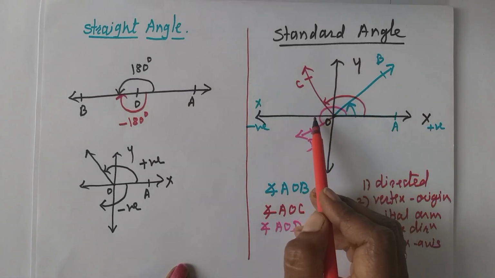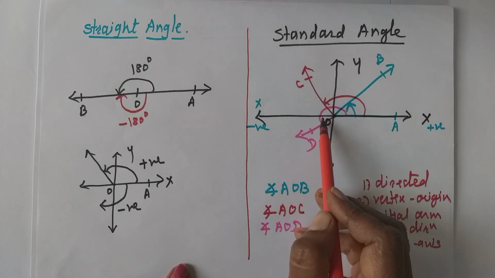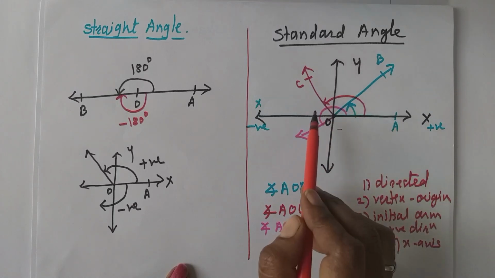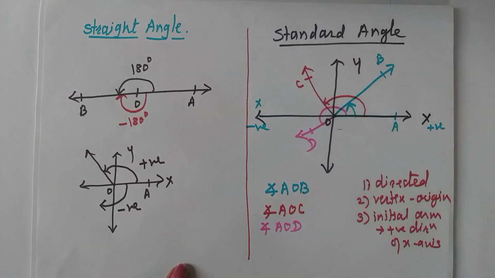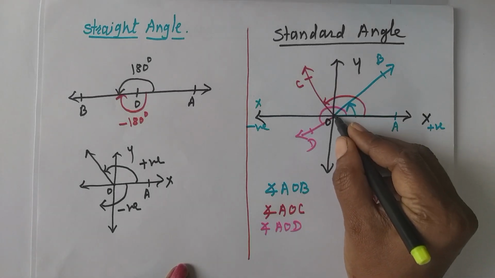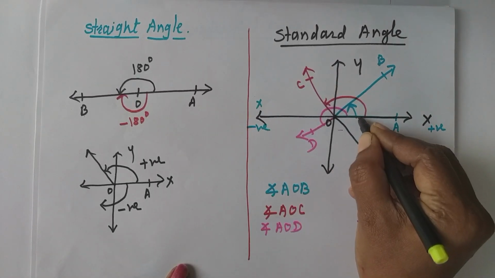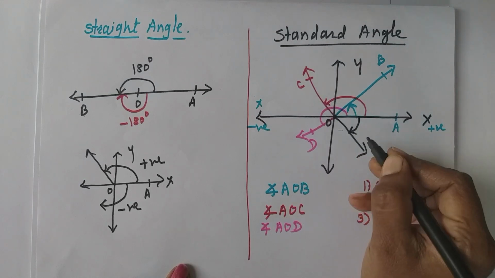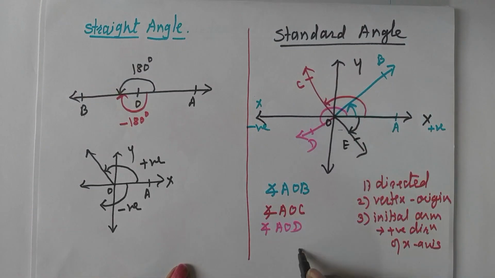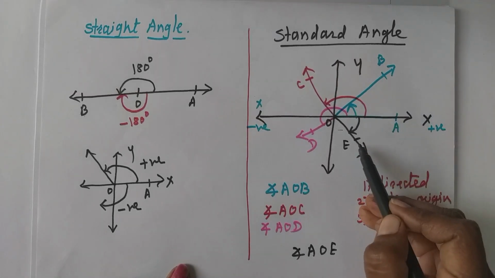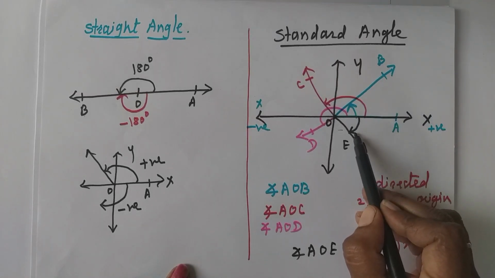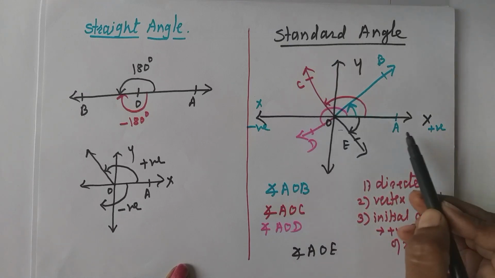Again, if rotation is along the anti-clockwise or counter-clockwise direction, then the angle is positive. But if rotation is along the clockwise direction, then the angle is negative. Consider this angle, suppose this is angle AOE. For this angle AOE, direction is given, therefore it is a directed angle.